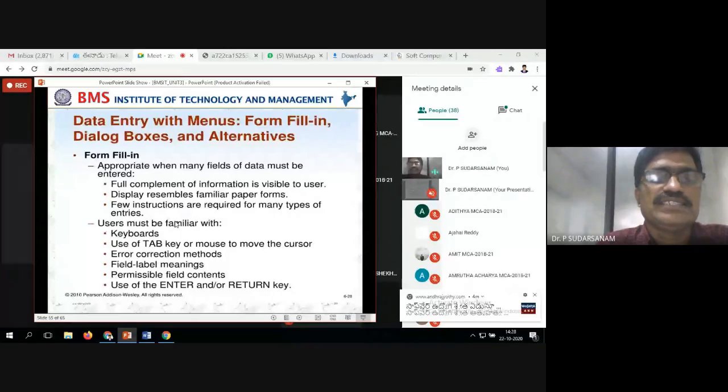So form filling is appropriate when many fields of the data must be entered. So all the data to be entered in this case. Full complement of information is visible to the user. Whatever information you are giving, that should be visible to the user.